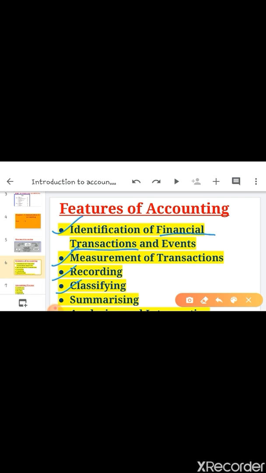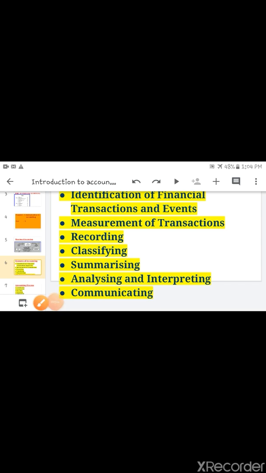So you have to prepare separate accounts. Like all the purchases, whatever you have purchased, that amount you have to put in a separate book, like the purchase book.